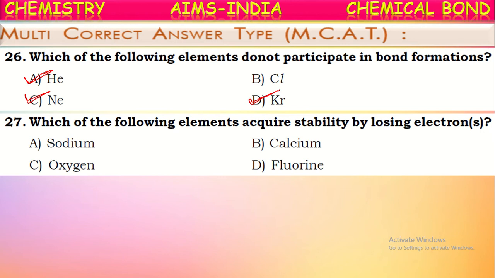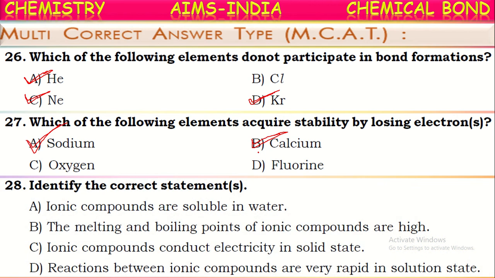See, out of the given four, which are metals? Sodium is a metal, so it loses electrons to form cations to attain stability. Calcium also, because it has two valence electrons, will lose those two electrons and form a stable configuration of the nearby noble gas. Argon and the other element will gain electrons to become stable. Okay, sodium and calcium acquire stability by losing electrons.